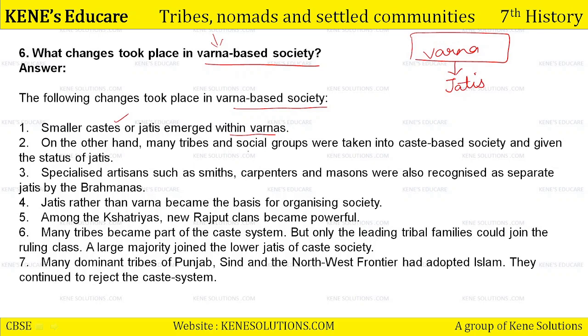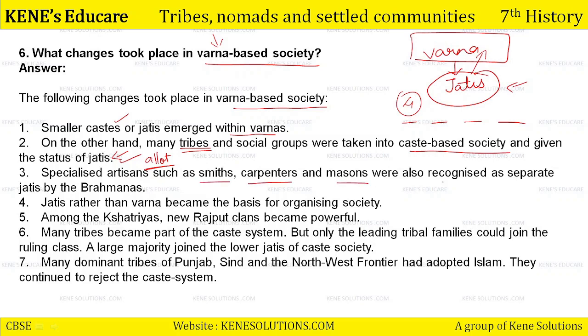On the other hand, many tribes and social groups were taken into caste-based society and given the status of jati. Many such tribes were allotted some jati. And on the basis of that jati, they were included in one of the varna. There are 4 varna, right? Brahmin, Kshatriya, Vaishya and Shudra. So, under these 4 varna come various jatis. So various tribes were allotted the status of some jati and on the basis of that their varna was decided. Specialized artisans such as smith, carpenter, masons were also recognized as separate jatis by the Brahmins.